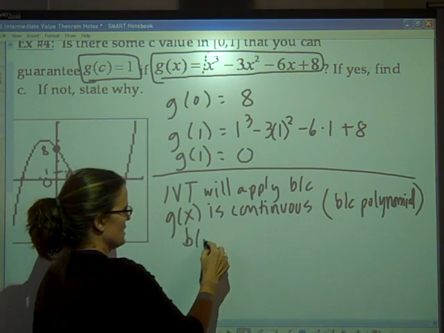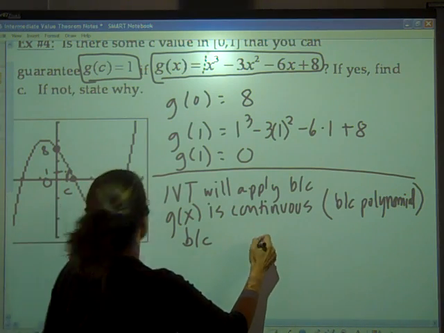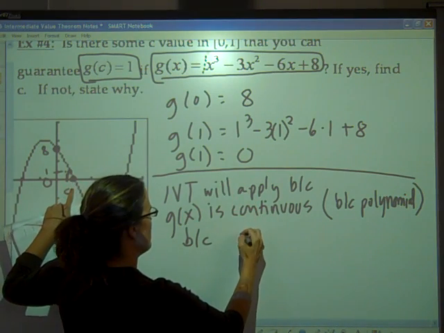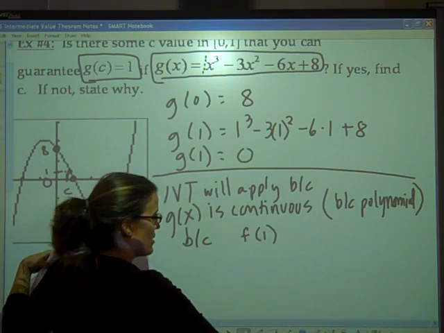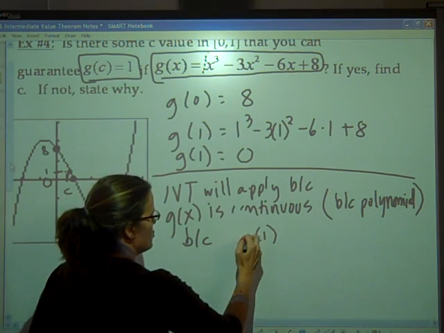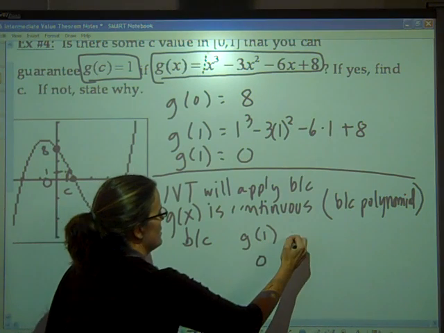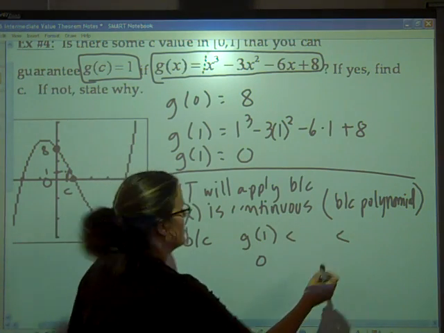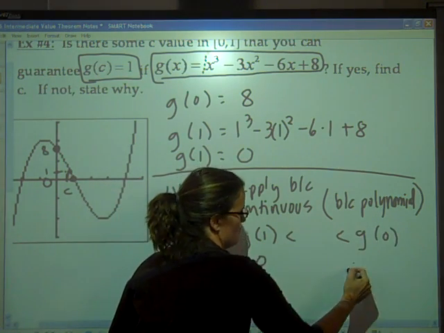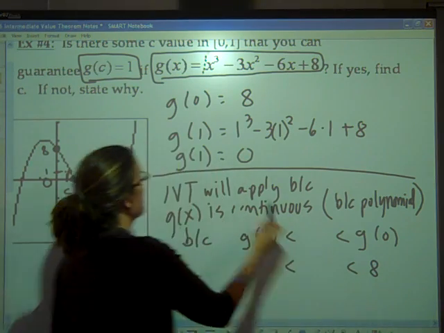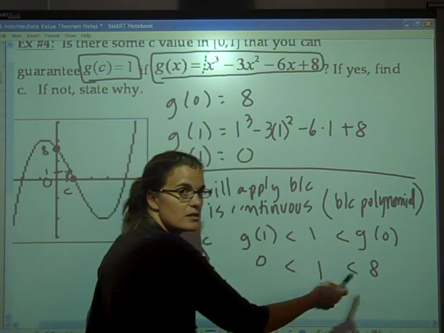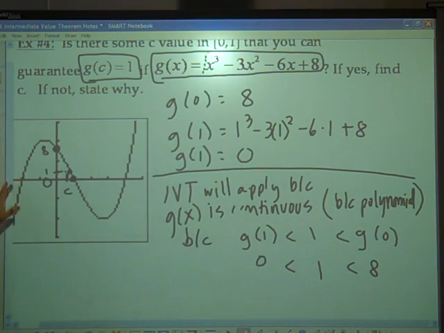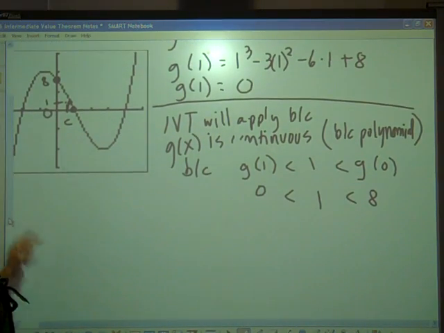And so we should have said that here, because in this case it's slightly backwards. G of 1, which was 0, is less than G of 0, which was 8. And the desired output was 1. So hopefully we can see that 1 clearly falls in between 0 and 8. Okay, so that's how we know that the intermediate value theorem will apply.